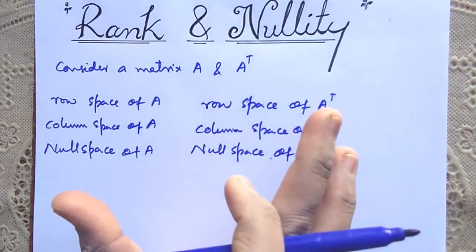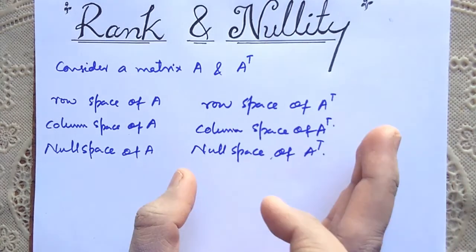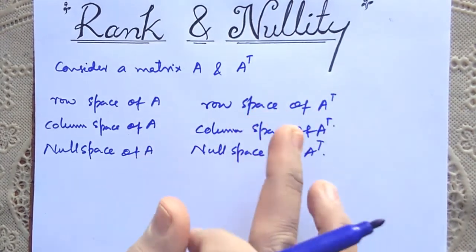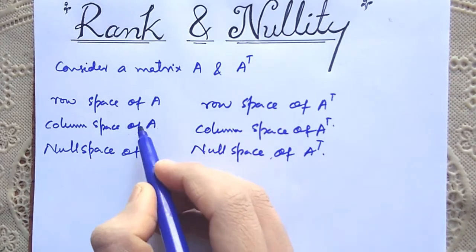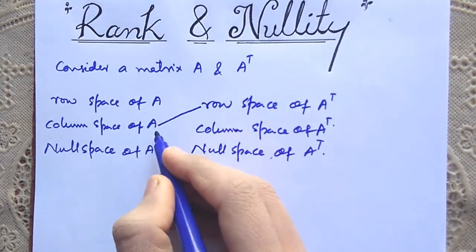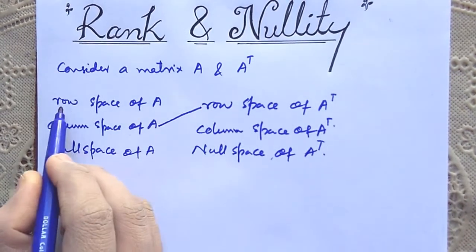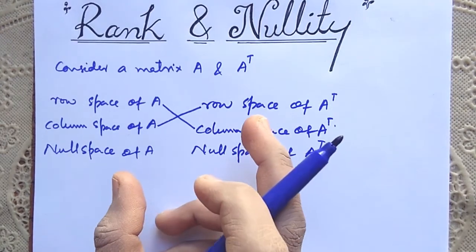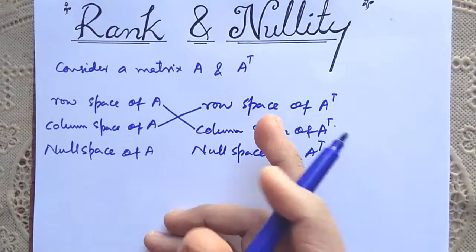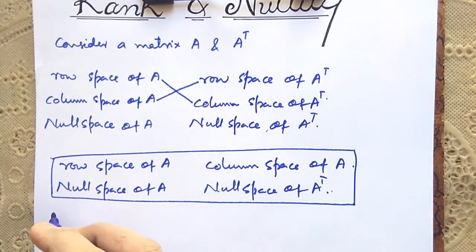But transposing a matrix converts row vectors into column vectors and column vectors into row vectors. So notice that row space of A transpose is equal to column space of A. These are same. And similarly, column space of A transpose is same as row space of A, means these two are same. So अब ये 6 vector spaces 4 vector spaces में reduce हो गए, and these 4 vector spaces are known as the fundamental vector spaces.